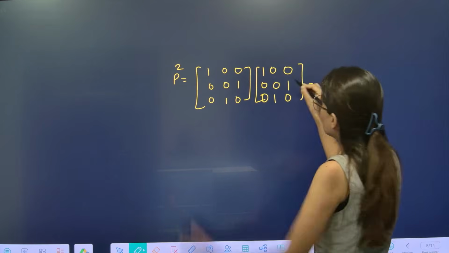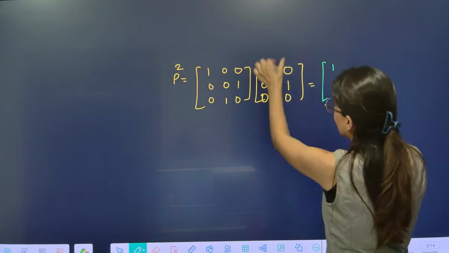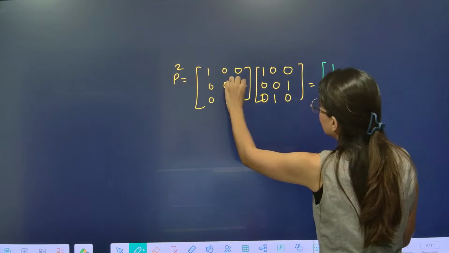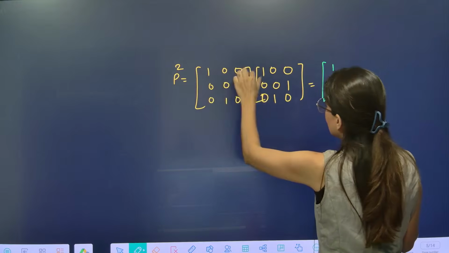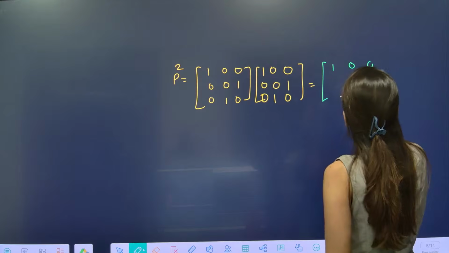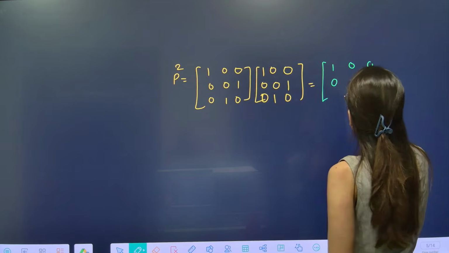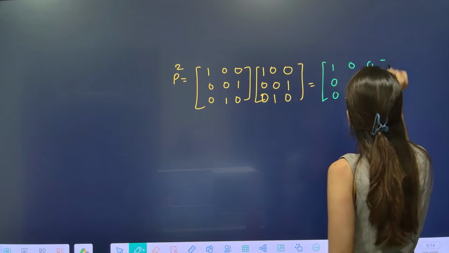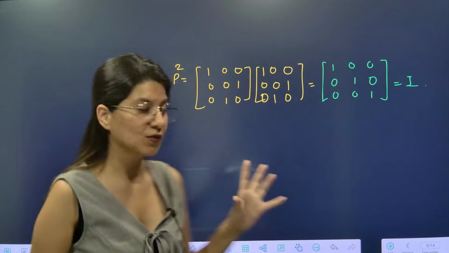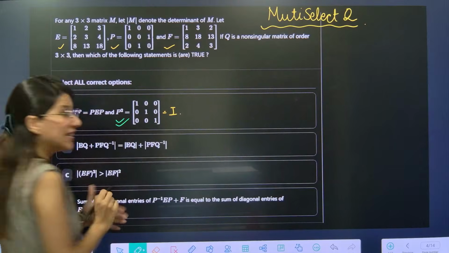The moment you calculate P square, you will realize that you are getting this multiplied by this, multiplied by this. Again 0, 0, then over here 0, 1, 0 and 0, 0, 1. What are you getting? P square you are getting identity matrix. P square is identity matrix.